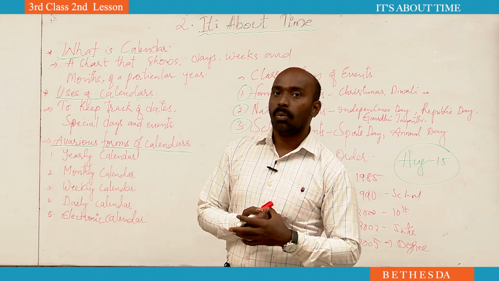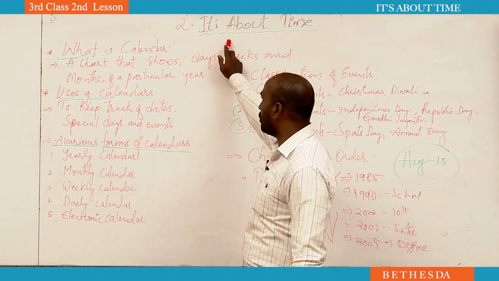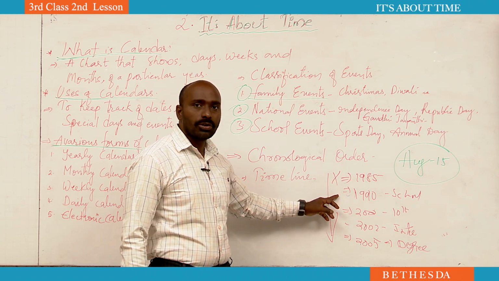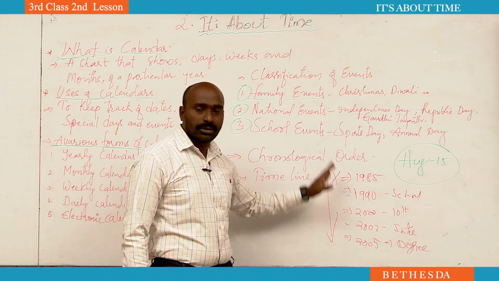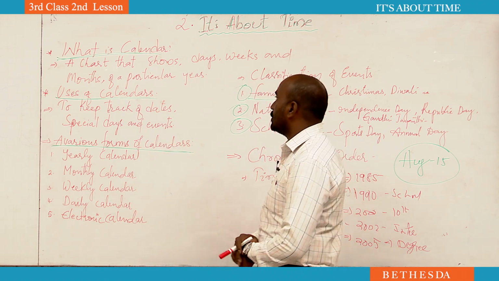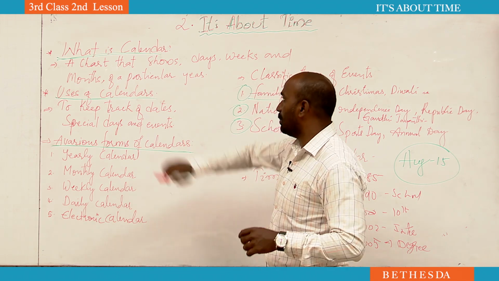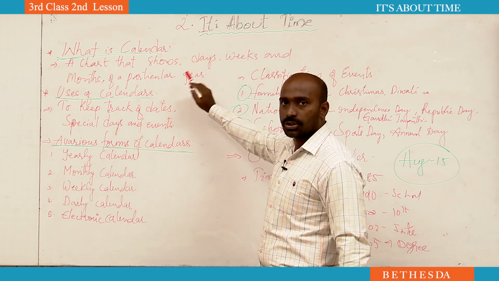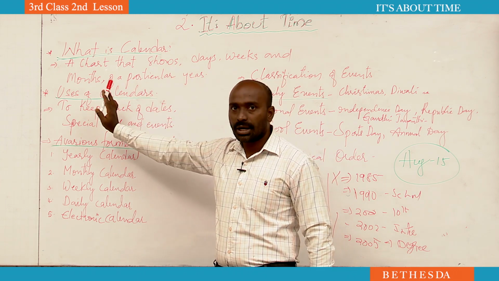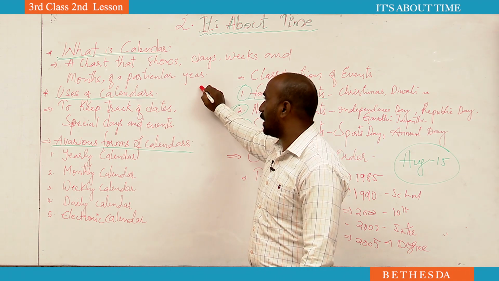So this is what we need to know. It's about time. Here you can see time: the time when you were born, the time when you went to school, the time when you completed your 10th. In the same way, these are also called events. So once again, in brief, what is a calendar? A chart that shows dates, weeks, and months, packed in one particular area, is called a calendar.